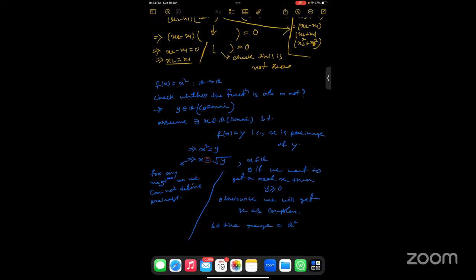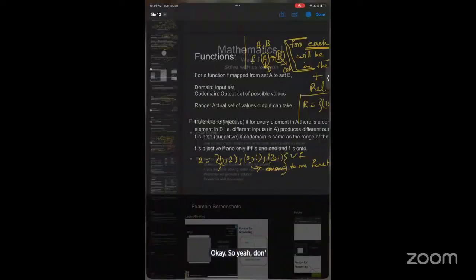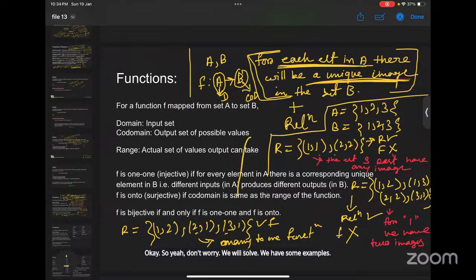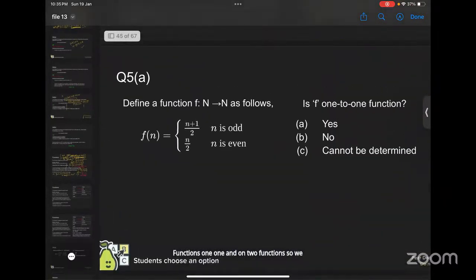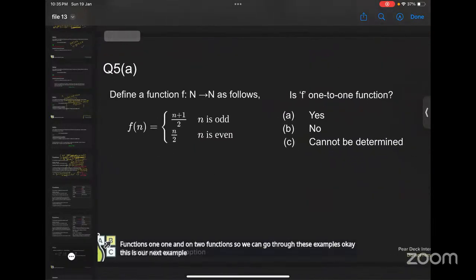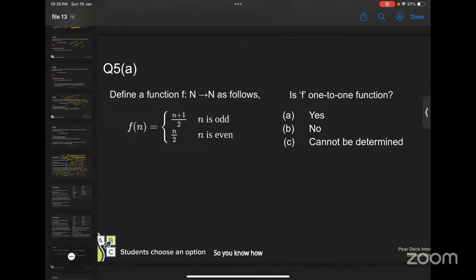Okay, so don't worry, we will solve it. We have some examples of one-one functions and onto functions, so we can go through these examples. This is our next example. This is our function, and you have to check whether this function is one-one or not. You know how to check whether a function is one-one or not, so take your time, try to check it and let me know.